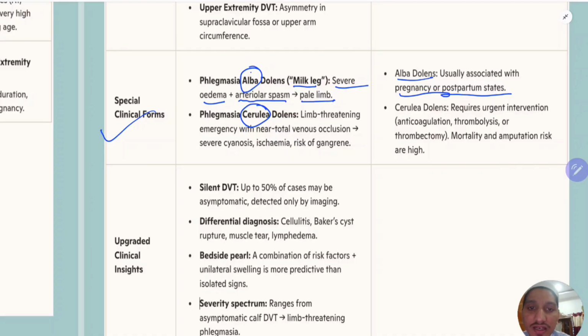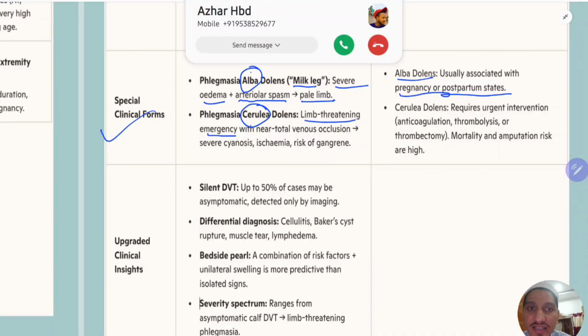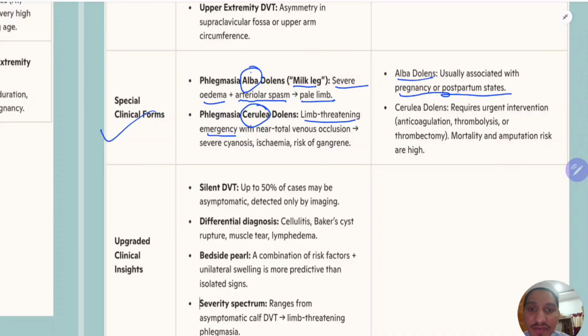Bluish limb: phlegmasia cerulea dolens is a limb threatening emergency, with near total venous occlusion. Severe cyanosis will be there, ischemia and risk of gangrene will be there. So cerulea dolens requires urgent intervention: anticoagulation, thrombolysis or thrombectomy. Mortality is high and amputation risk is also high.